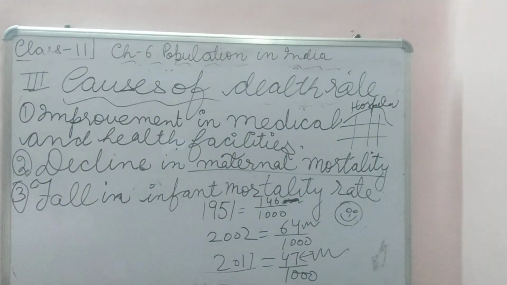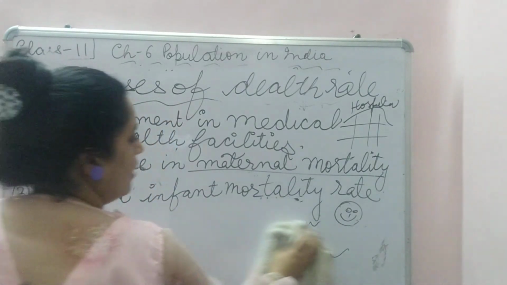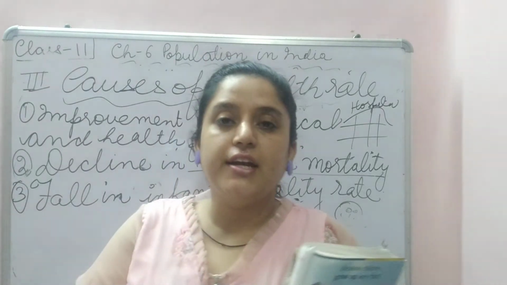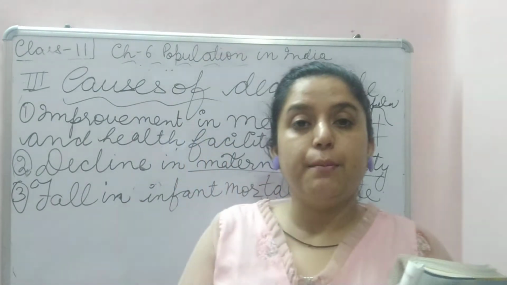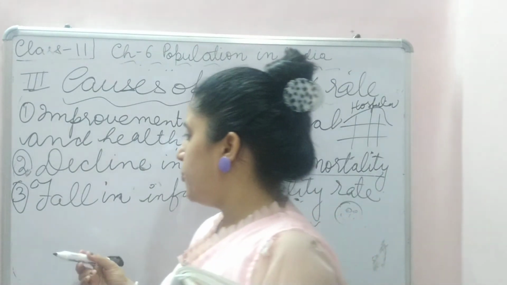So this is the fall in infant mortality. Then, increase in literacy. People became literate, people became aware, people became conscious. They were able to understand the reality: what to do, how much to do, when to do. Education improved their perception: going to the doctor, what to eat, doing proper exercise.